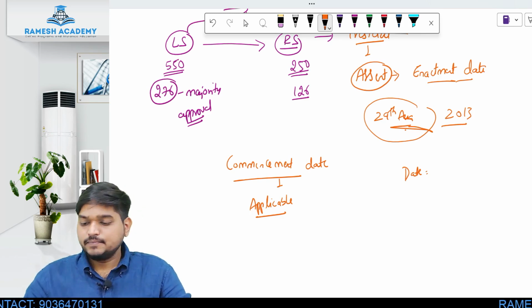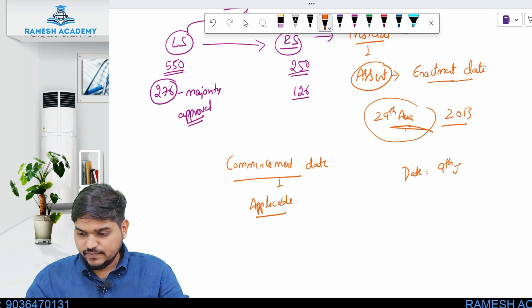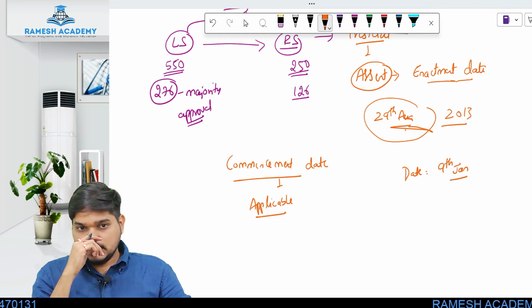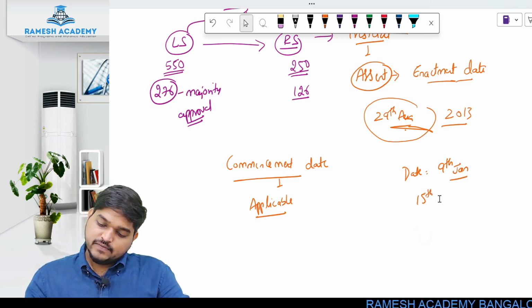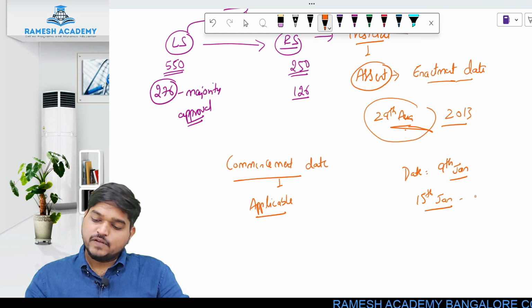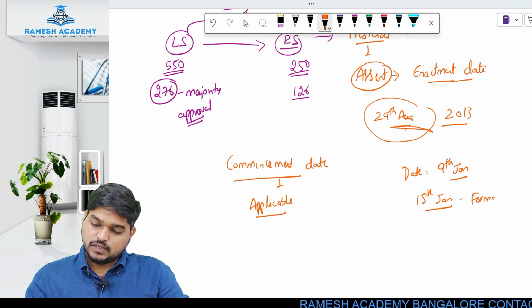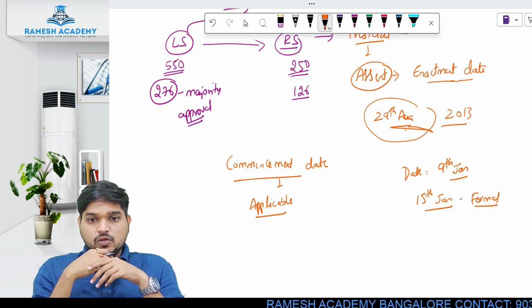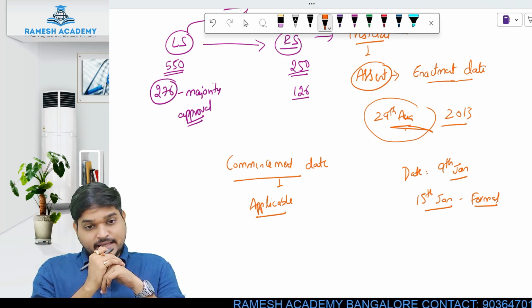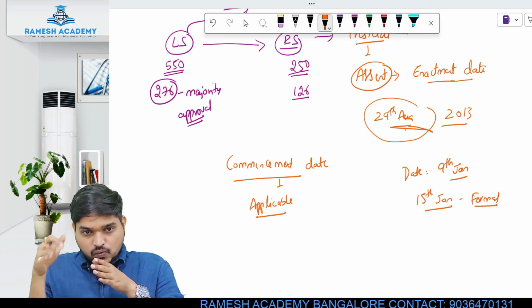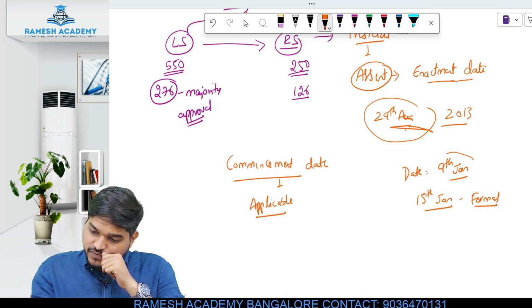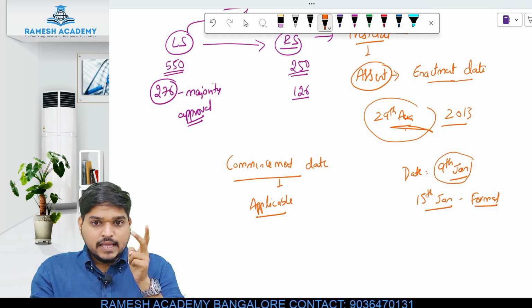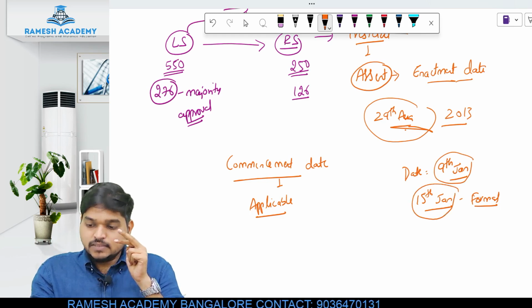Now the office makes a rule saying that from 15th January everyone has to come in formals. That is the rule which has been made. When is the rule made? 9th January. But when does the rule start to be applicable? 15th January. So 9th January will be called the enactment date and 15th January will be called the commencement date.